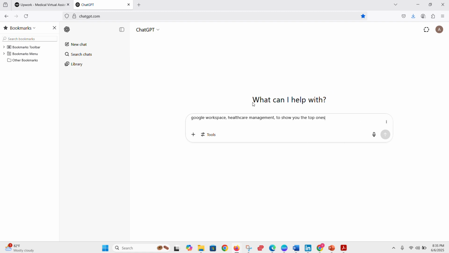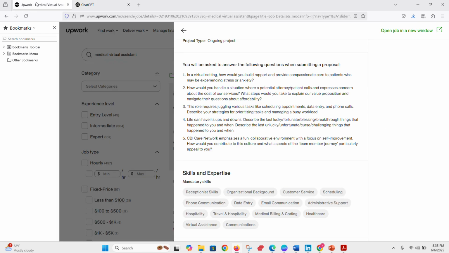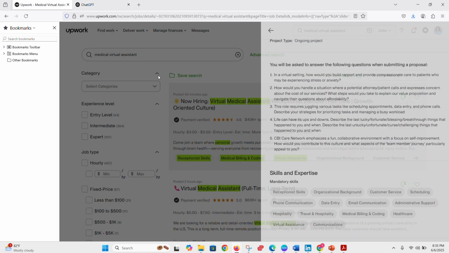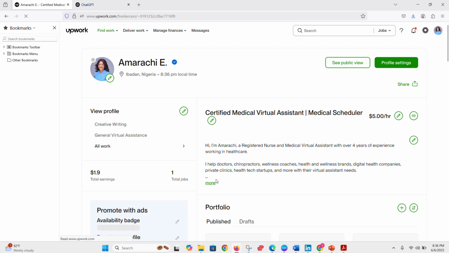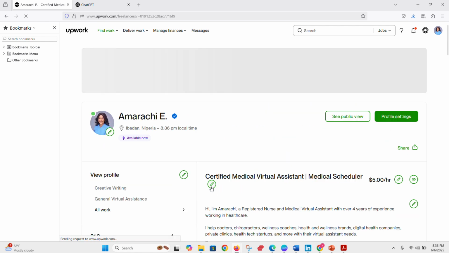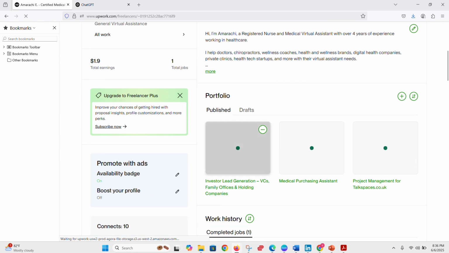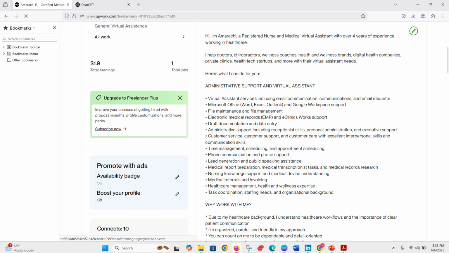So you copy all of them and come to your own profile and paste it. Copy all of them, and don't just paste, paste it reasonably, right?